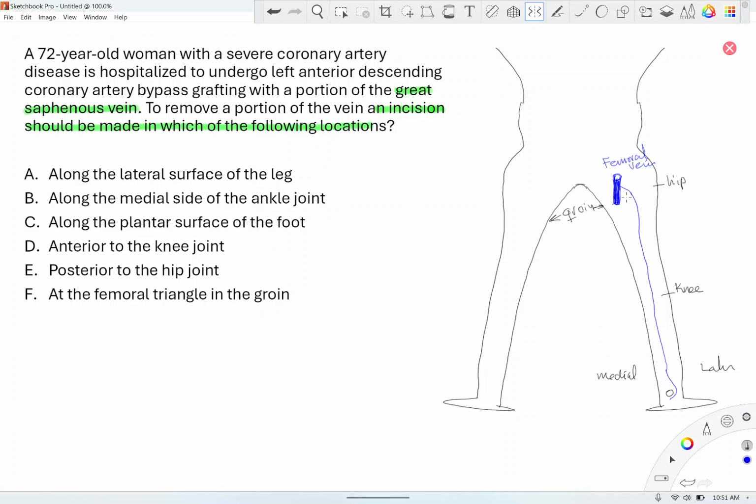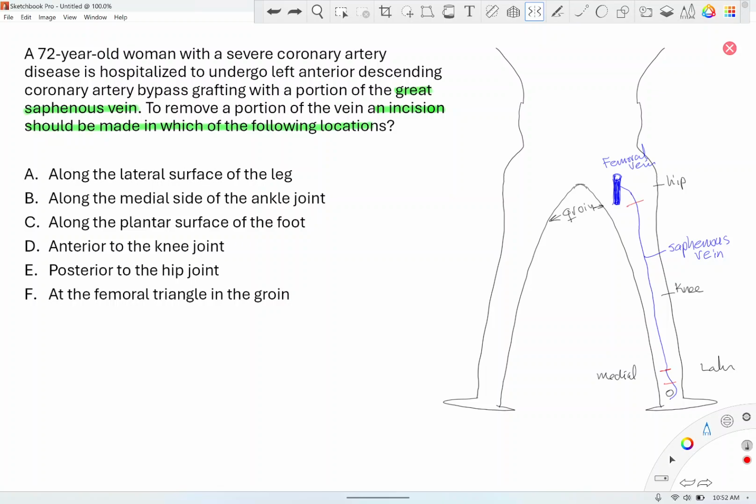The great saphenous vein is a superficial vein. Femoral vein is a deep vein. Now, the deep veins of the lower extremities are more important in draining blood from your legs compared to the superficial veins. Superficial veins are not that important. So even if you take a small area of it, it wouldn't affect blood flow that much. But we prefer to cut right here, right? So that means this area will be affected. But if we cut it right here, it's not a good idea. That means then the whole lower extremity cannot be drained. So the deep veins are more important for drainage of your lower extremities, not superficial veins.